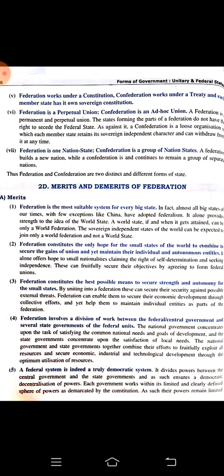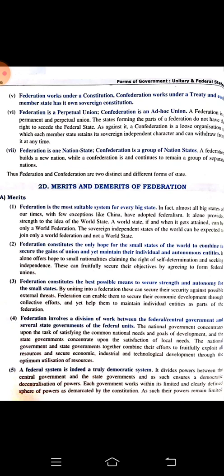So the state government can understand and recognize the need of that area. Federation constitutes the only hope for the small states of the world to combine to secure the gains of union and yet maintain their individuality and autonomous entity.